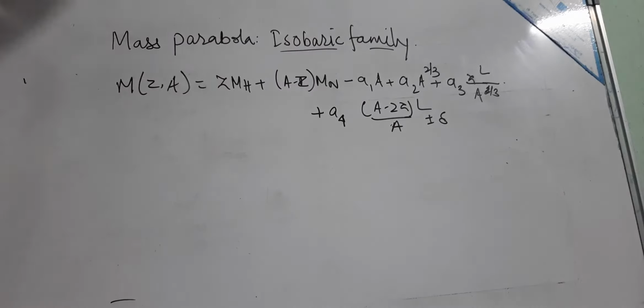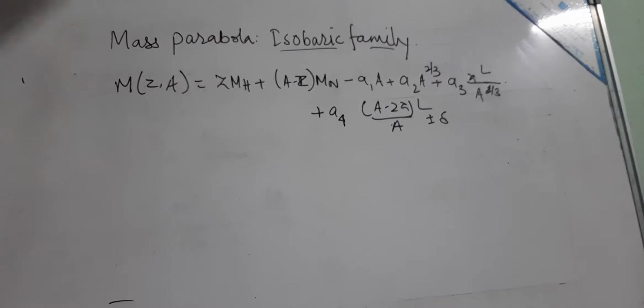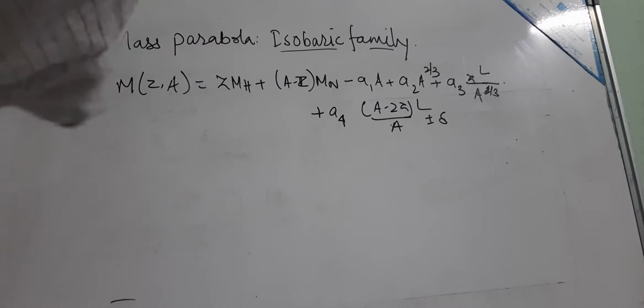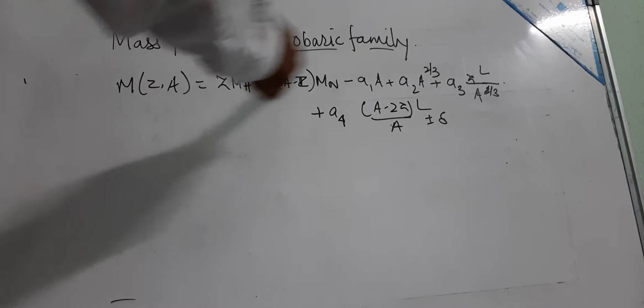So this is the empirical formula for the binding energy, and this is for the mass. For the light nuclei or the heavy nuclei, the empirical mass formula of Weizsäcker is this.